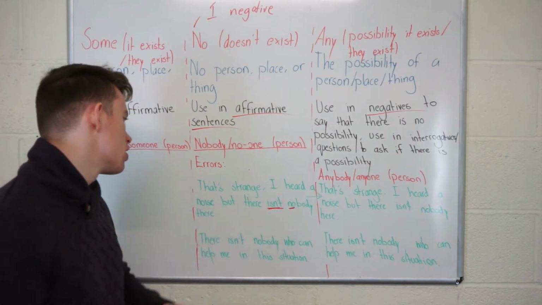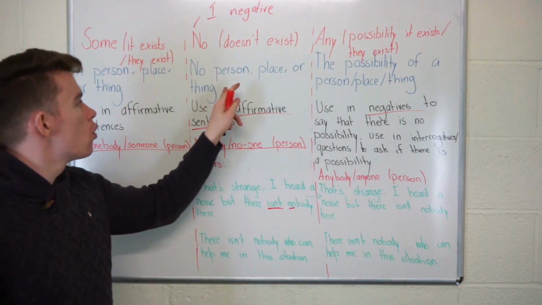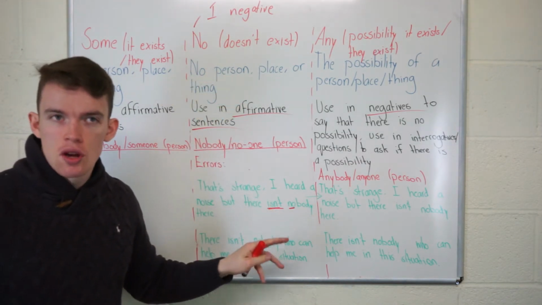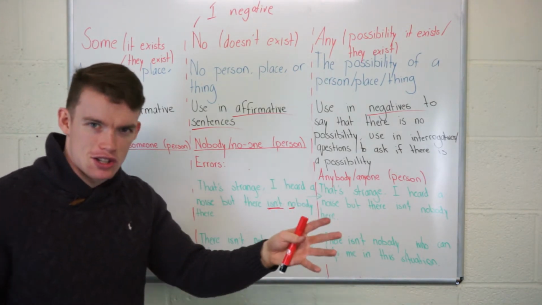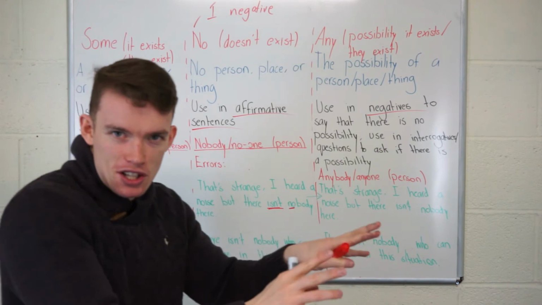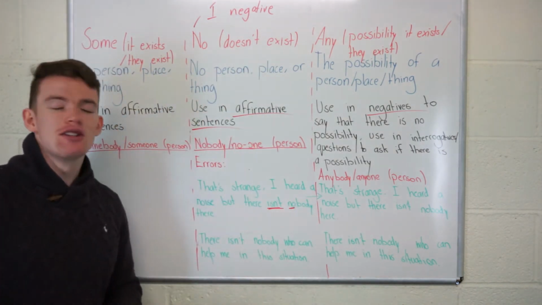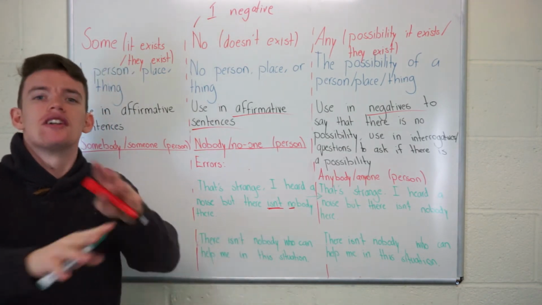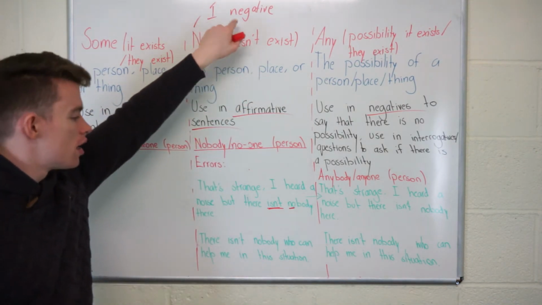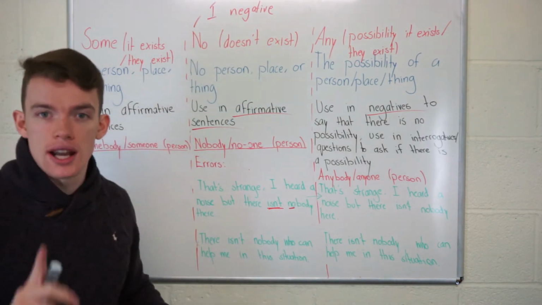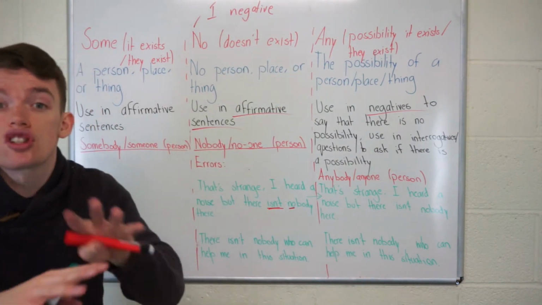So what we have here, I heard a noise, but there isn't nobody there. Nobody means that no person exists. But if we have a double negative, it's no person doesn't exist. So if no person doesn't exist, then one person exists, or maybe more people. So you can't say there isn't nobody. You can never use no in a negative sentence. No is already one negative. You can't have two negatives. Then it doesn't make sense.